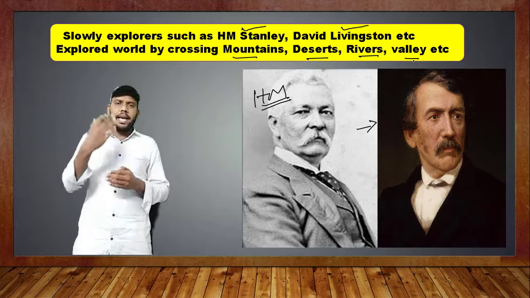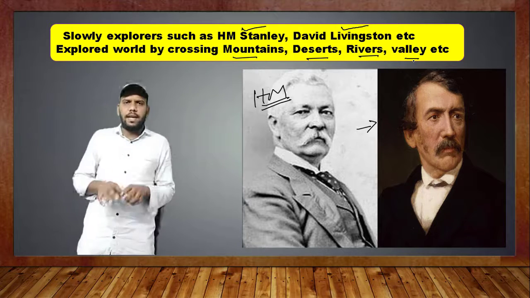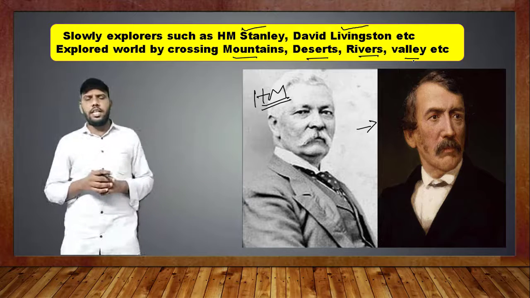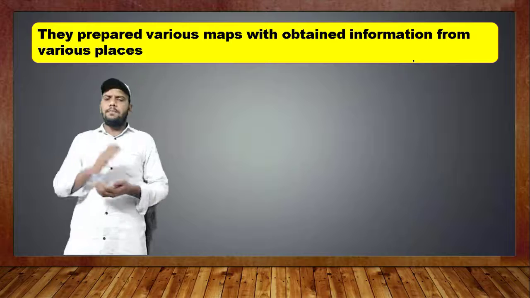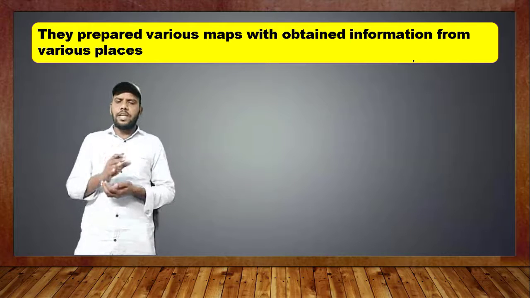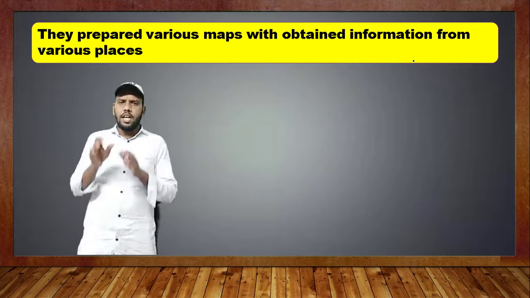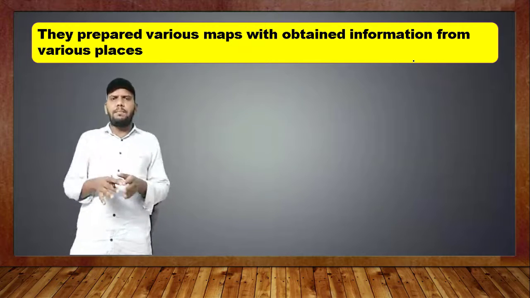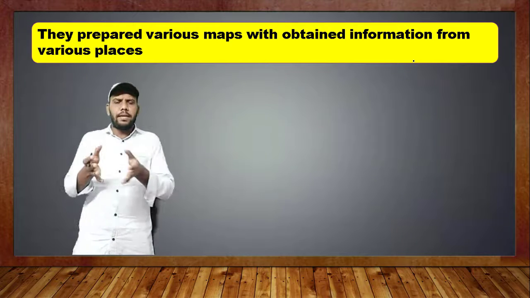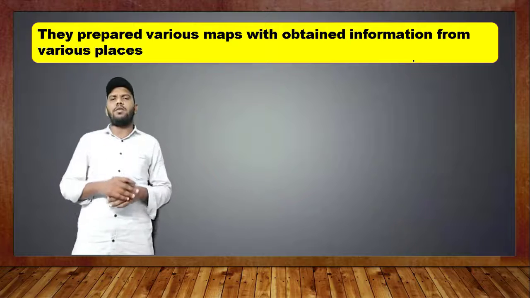The map makes them very accurate in locating places. So they prepared various maps with information obtained from various places. They entered the interior of the continents and understood the region, the people, the crops and the minerals, and they prepared interior maps also.